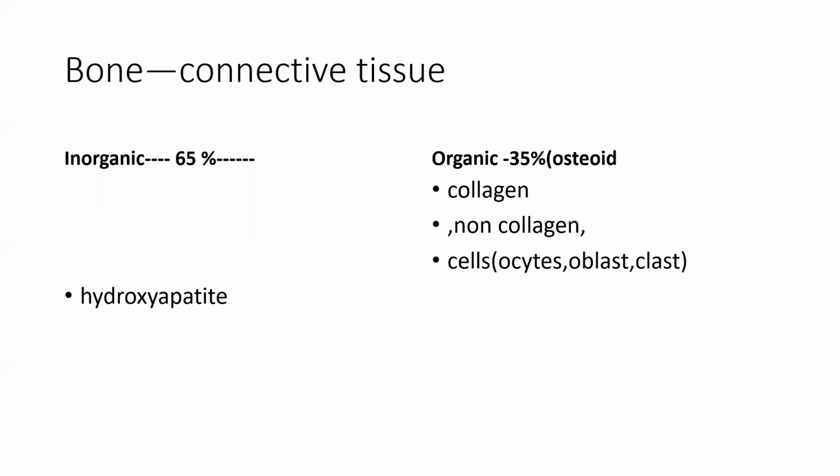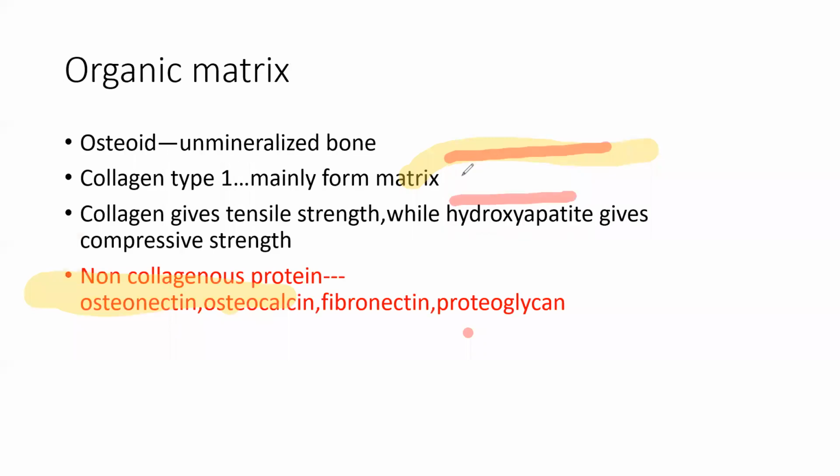That is called hydroxyapatite. Anything which is a problem is hydroxy. Okay, the organic is 35%. Within the organic you have collagen, non-collagen and cells. Which cells? You have osteocytes, osteoblasts and osteoclasts. So in the organic matrix you have collagen, non-collagen and the cells.